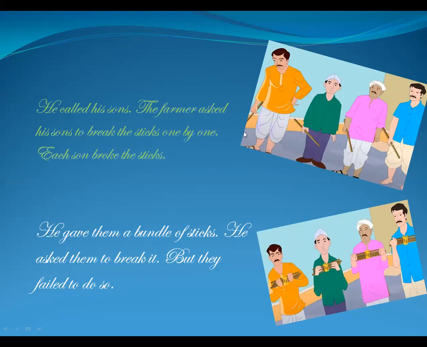Then he gave them a bundle of sticks. He asked them to break it, but they failed to do so. See here, each one has a bundle of sticks.